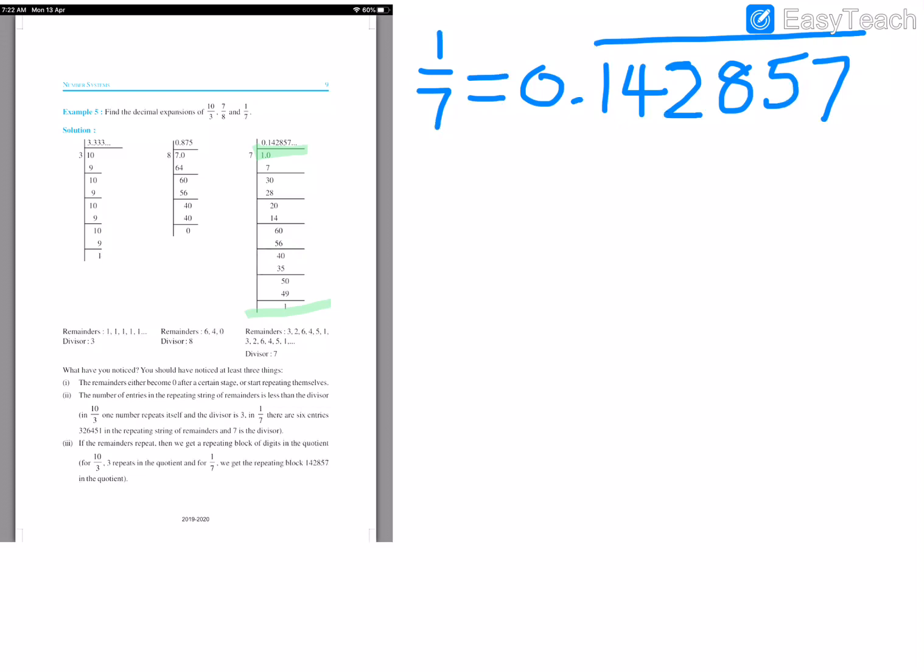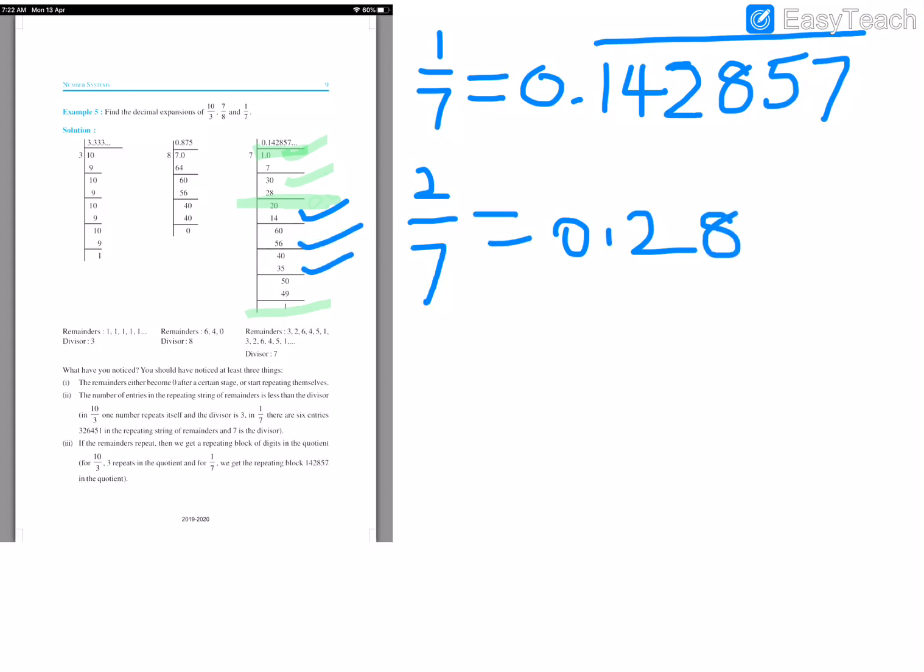Now for example, if you get the question like what is 2 by 7, so you have to divide 2 with 7. So here if you carefully observe, where is 2? In this line here it is 1, okay, it is 3, okay, here it is 2. So when 2 came, where did we start? If you carefully observe, when 2 came we started with 7 2s are 14. So 0 point, after that we get 2, 7 2s are 14. Then again 6 will come, 7 8s are 56. Then again 40 will come, 7 5s are 35. Then again 49 will come, means 50 will come. Then 7 7s are 49.